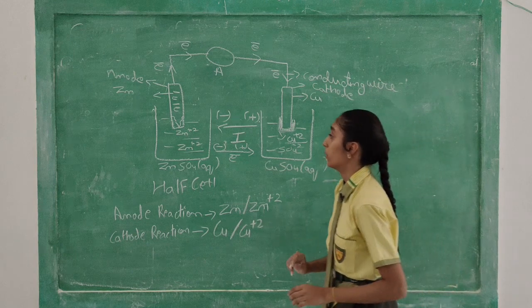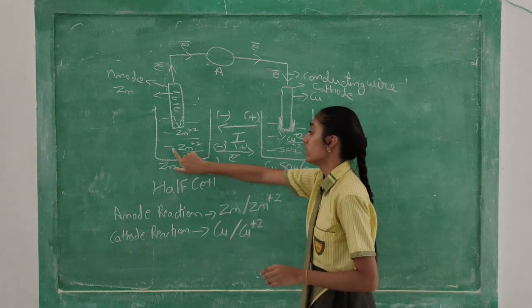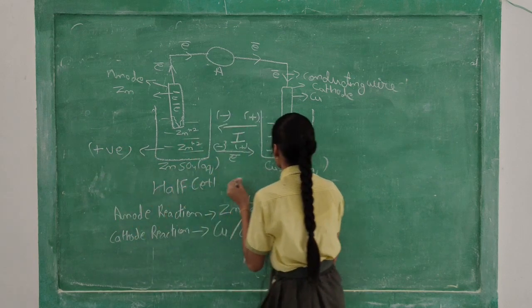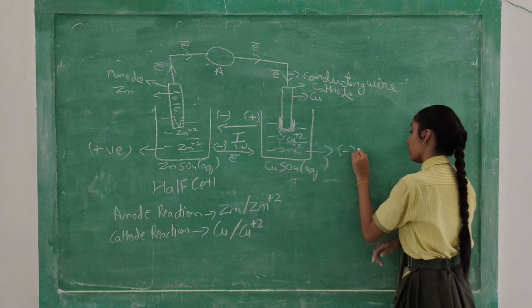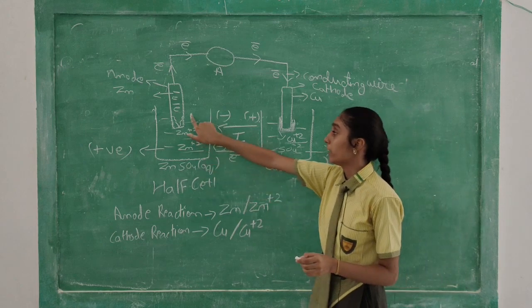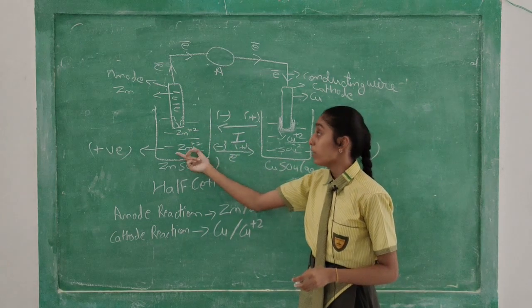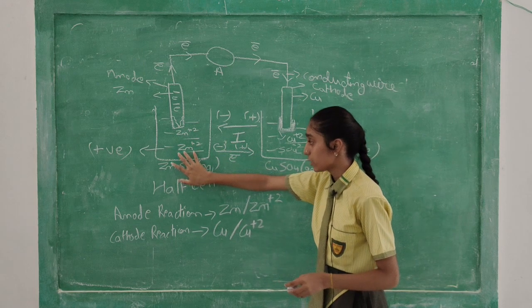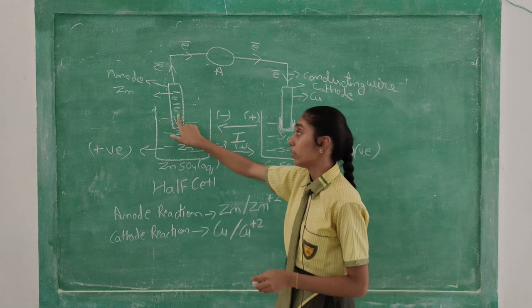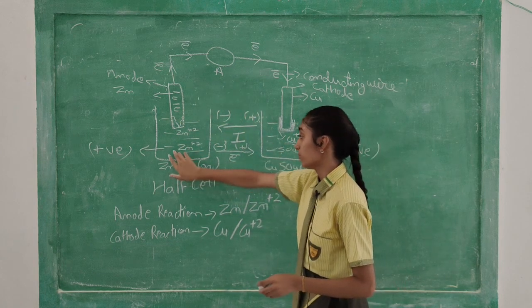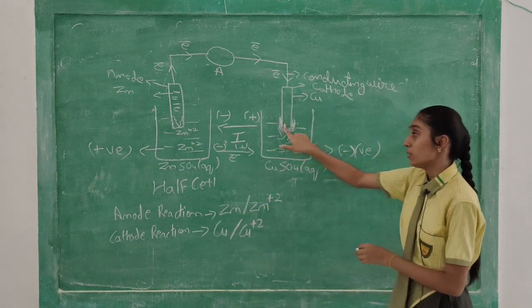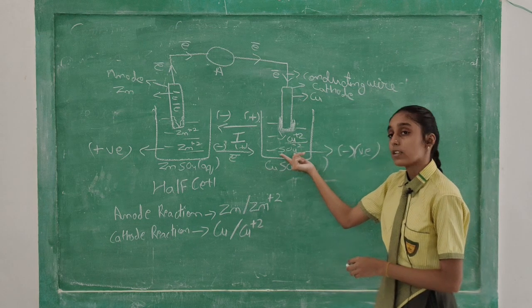Now there will be a problem. What is the problem? This solution is positive and this solution is negative. Electron have negative charge but the solution is positive. So this solution, which consists of Zn plus 2 ions, will not let electron move further because they are already positive and electron have negative charge. Same like here also, Cu is positive and SO4 is negative.